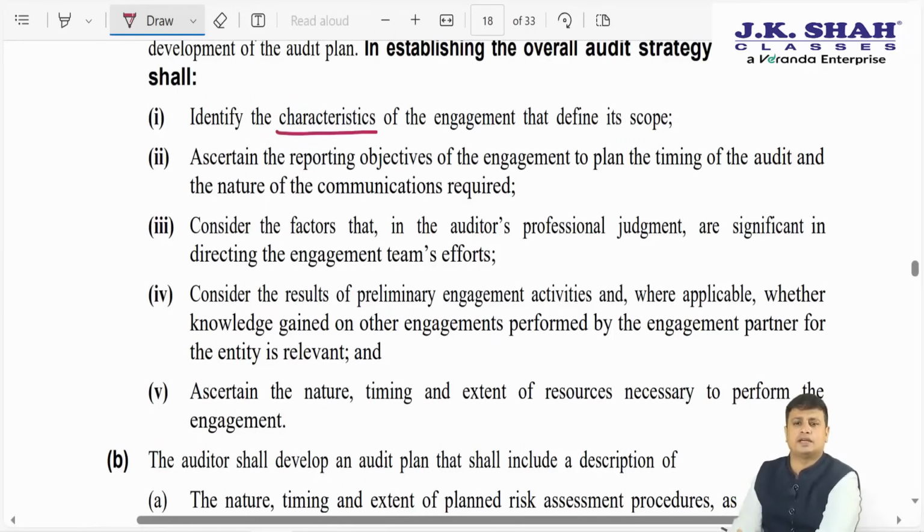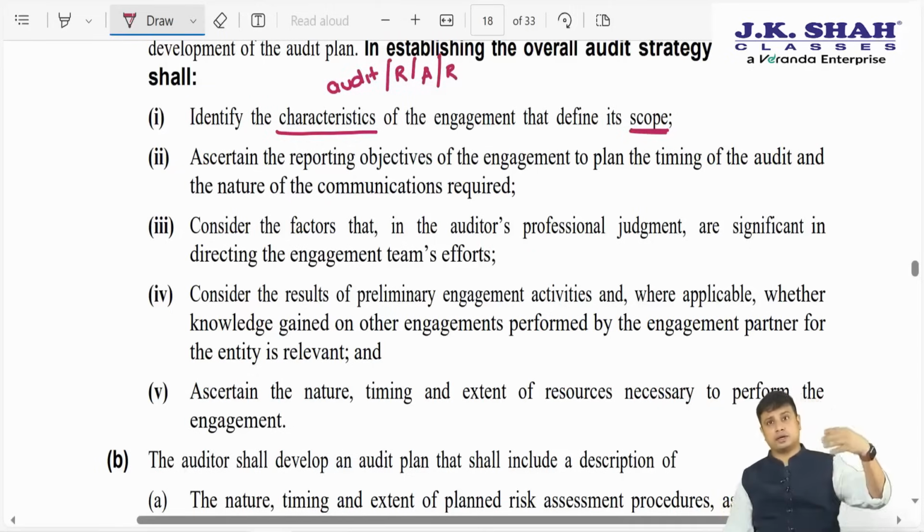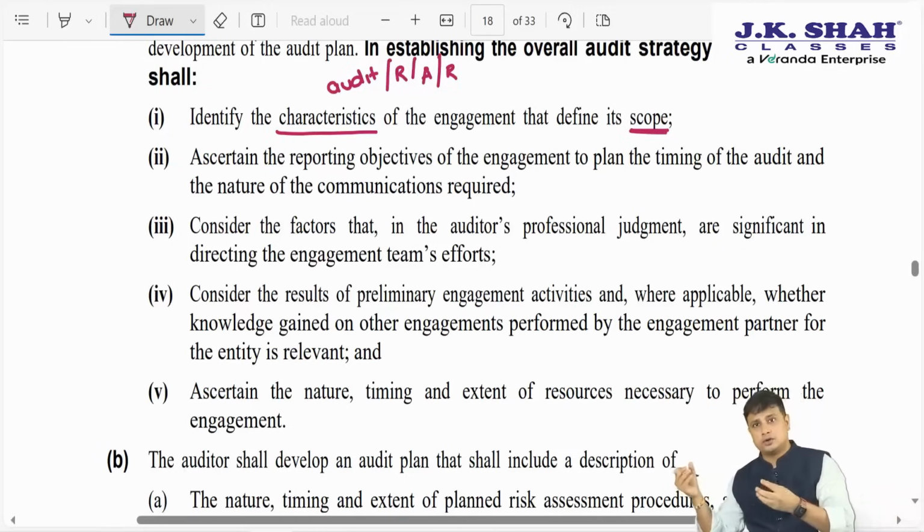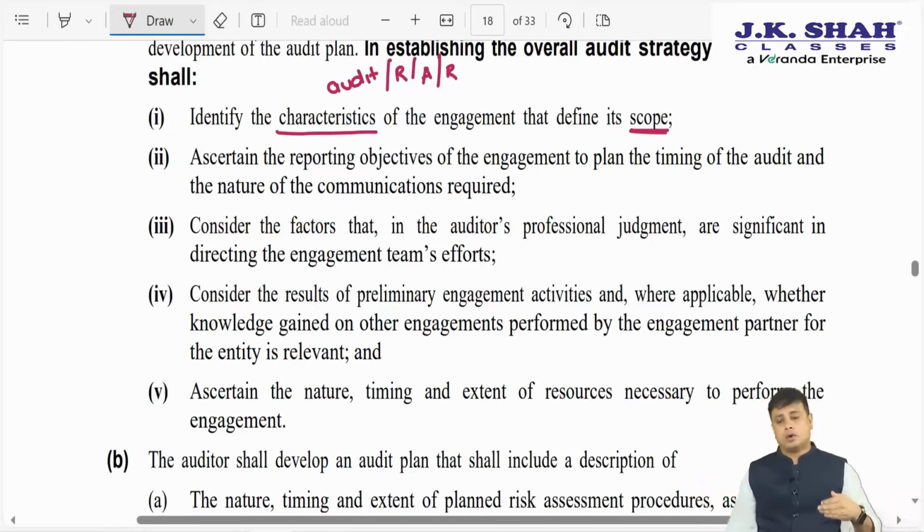What type of engagement is it? We understand what the scope is. For example, whether it is audit, review, assurance, or related service. We also need to understand the engagement characteristics, whether it is a telecommunication audit or a banking company's audit, and what exactly we are supposed to do. We'll understand the characteristics. Secondly, we'll ascertain the reporting objectives.